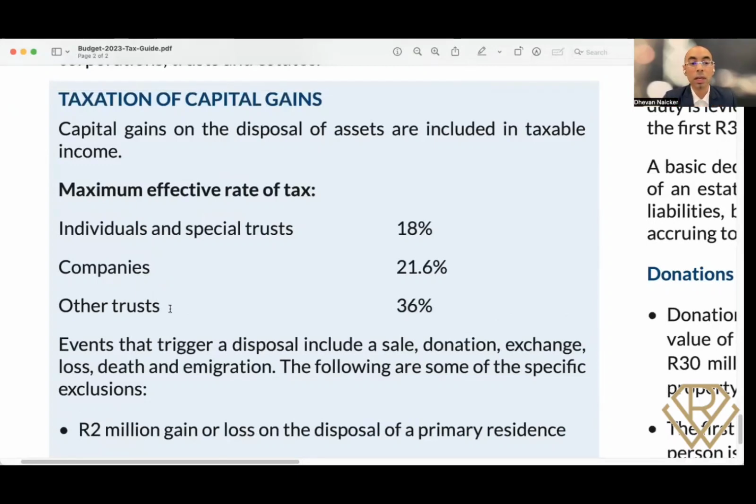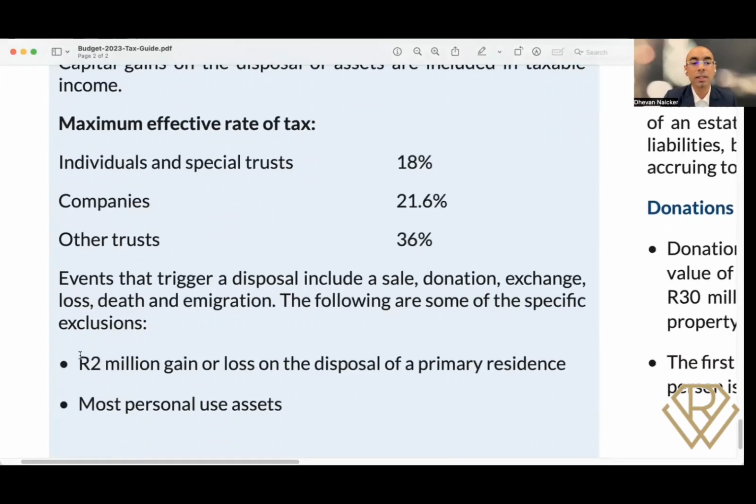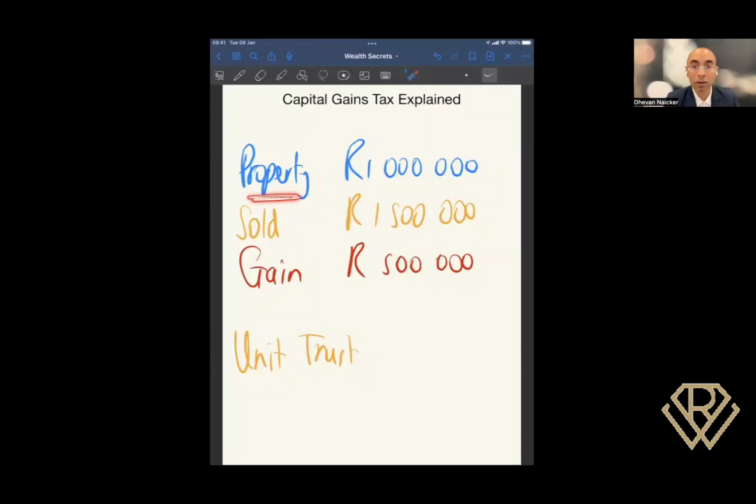I just want to guide you on certain things that are applicable for you. The first thing I want you to be aware of is you do have a 2 million rand exemption when it comes to a property. So if that property is your primary residence, and notice it must be a primary residence, then 2 million rand is exempt. What it means is extremely easy. Let's go back to the example so that you can see what happened here. Let's say the property itself was your personal property, your family home, what SARS is referring to as the primary residence.